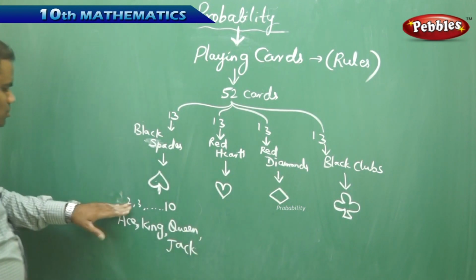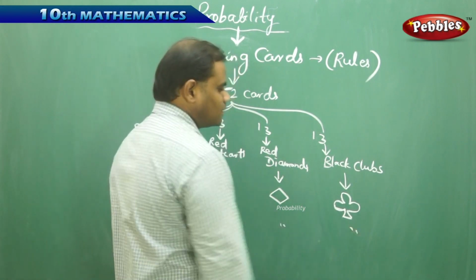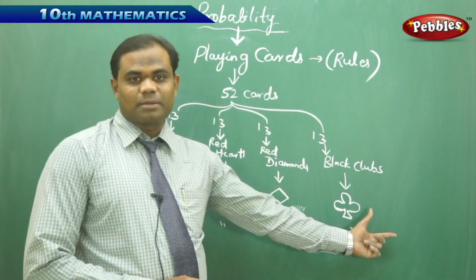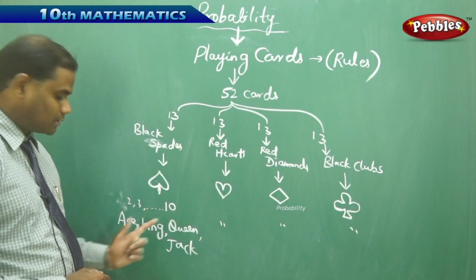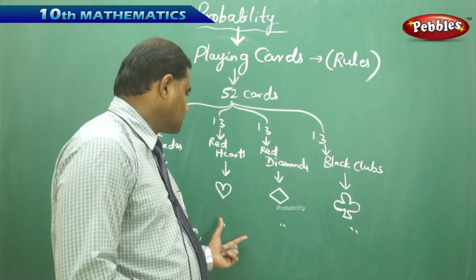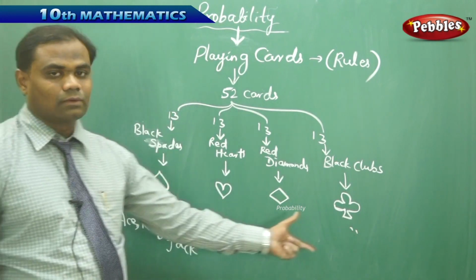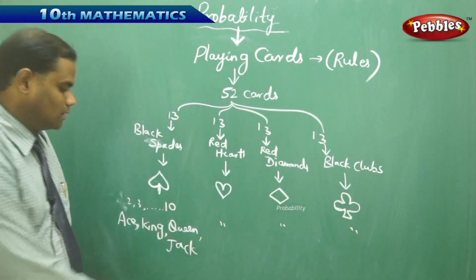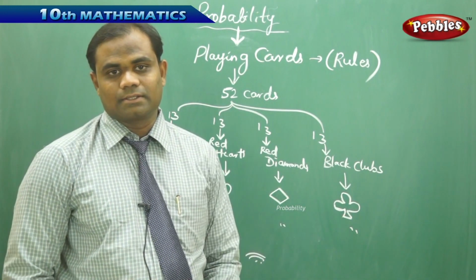Similarly, I have the numbers 2, 3 till 10 and ace, king, queen, jack for each of the different suits, such as the black clubs. So this is how we have 4 different types of cards, each with numbers 2 to 10 and ace, king, queen, and jack, and the red hearts and red diamonds having the similar count with their own symbols as put on the cards. This is how we have the total playing cards with each of its contents.